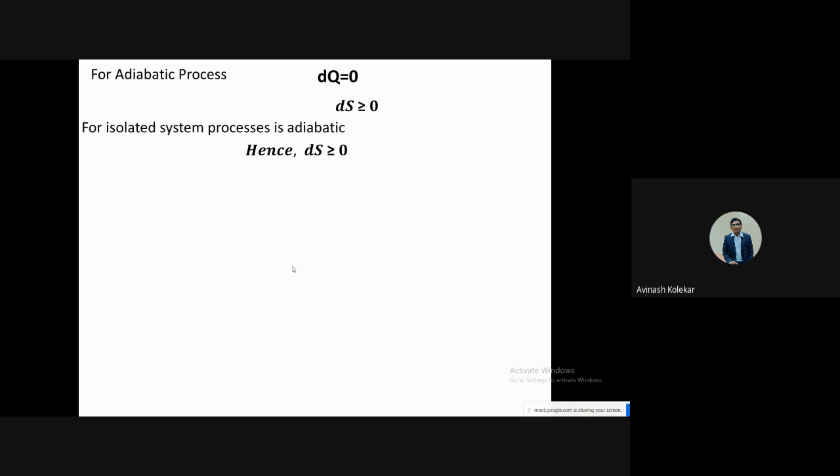Particularly when you consider an adiabatic process, what is an adiabatic process? dq is equal to 0. Adiabatic process means dq is equal to 0. And if you consider any isolated system, then in that case the process is adiabatic. What is an isolated system? You know what an isolated system is.